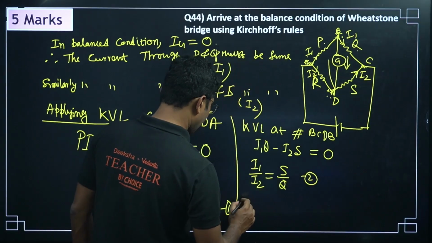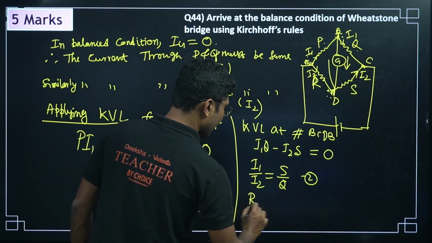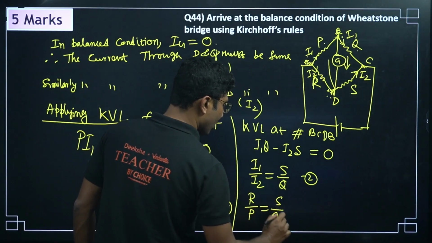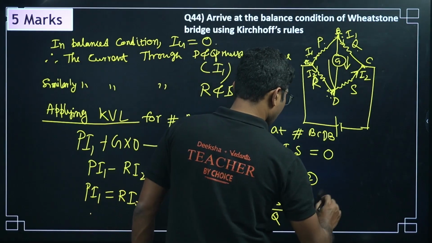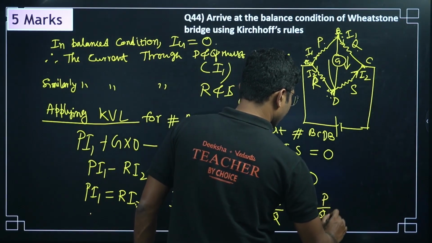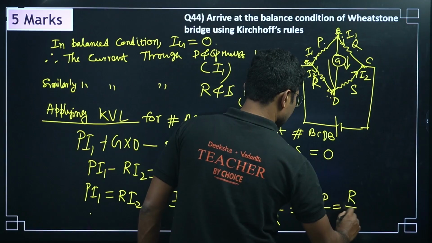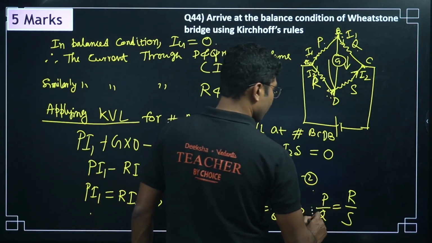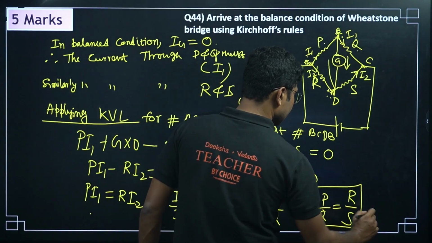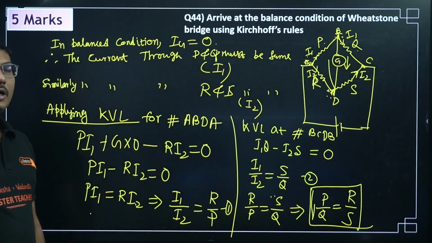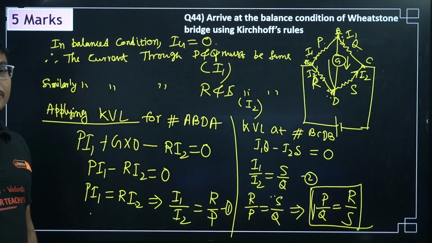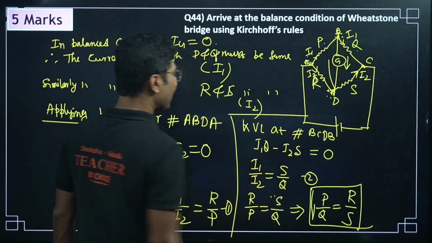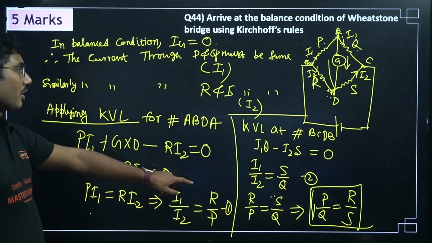Comparing 1 and 2, we can write R by P equals S by Q, or P by Q equals R by S. So, if you cross multiply, P goes here, S comes over here. So, P by Q is equal to R by S. This is the required condition for Wheatstone bridge balance. Very simple, easy derivation, not super rocket science.